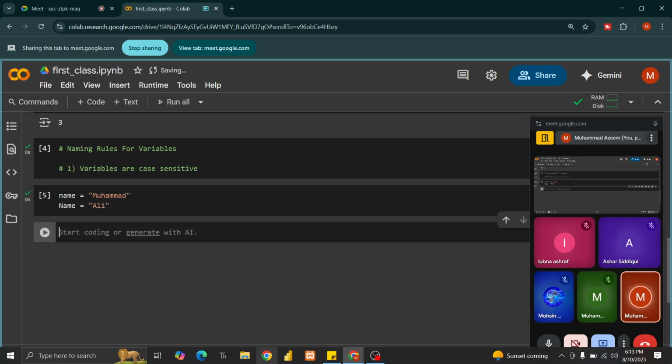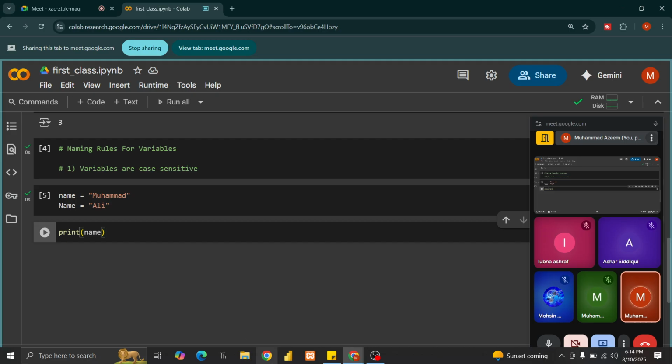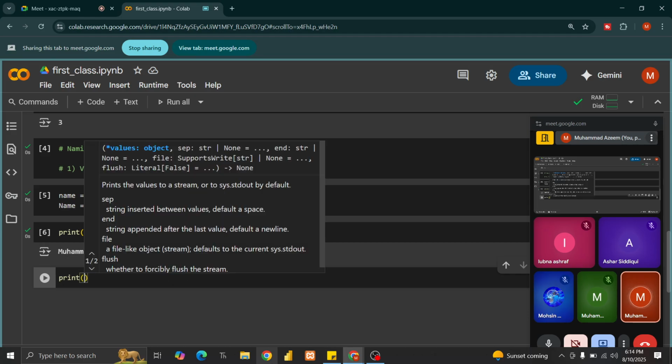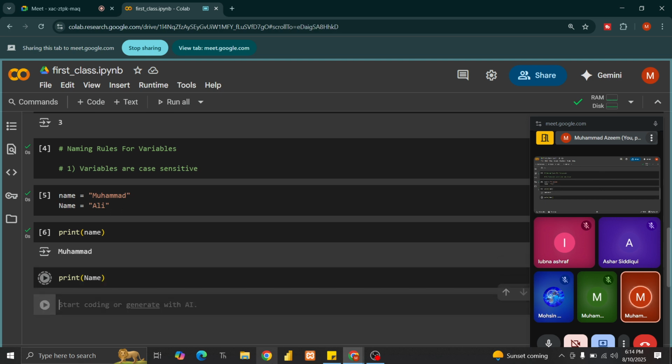Okay, let's execute it. I call the print statement and I print the name all with small letters. If I execute the cell, we will see that Muhammad is stored in that name. And now if I print the name with capital N, I will get Ali.